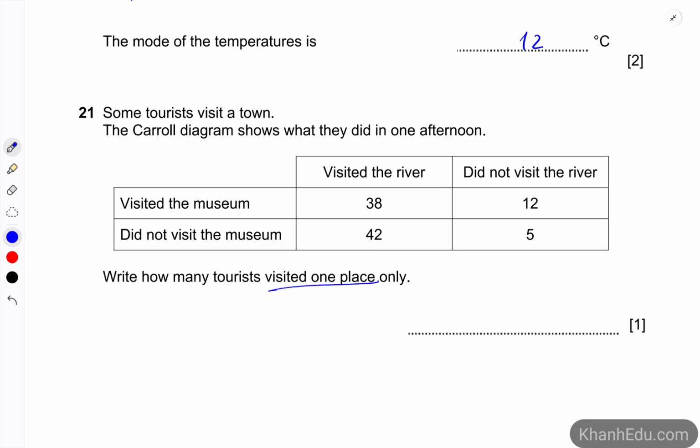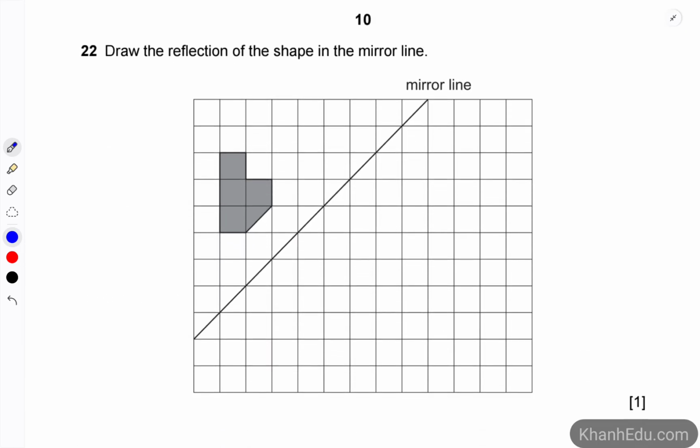So maybe the visitors will visit only the museum, but not the river, or he or she can visit just only the river, but not the museum. So we're gonna take 12 plus 42 equals 54. So 54 would be the answer for this question.